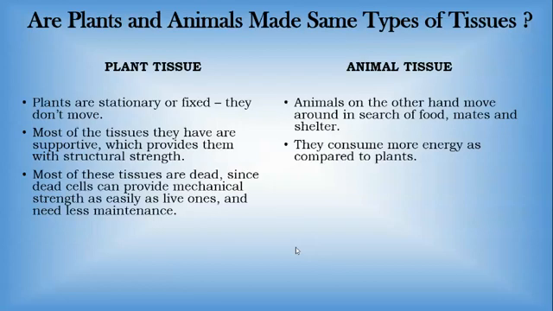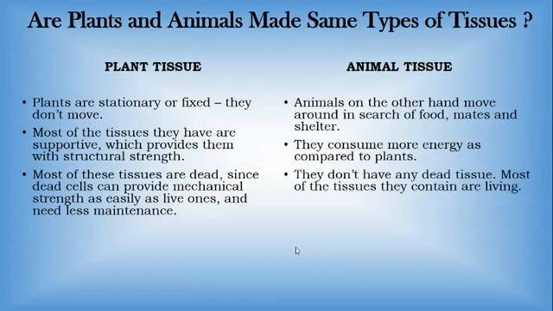They give mechanical strength, and there is not much maintenance required for them. Whereas animals don't have dead tissue. Most of the tissues they contain are living. There are no dead tissues.